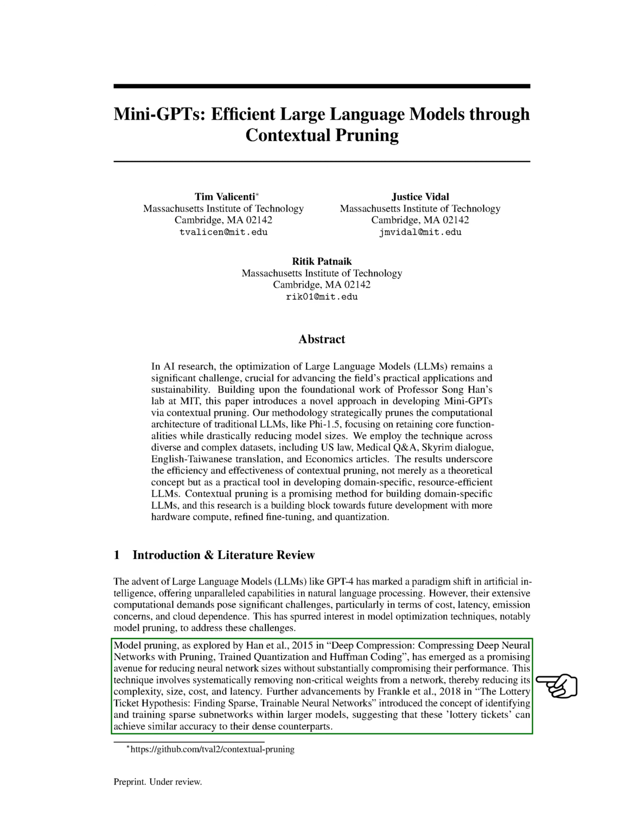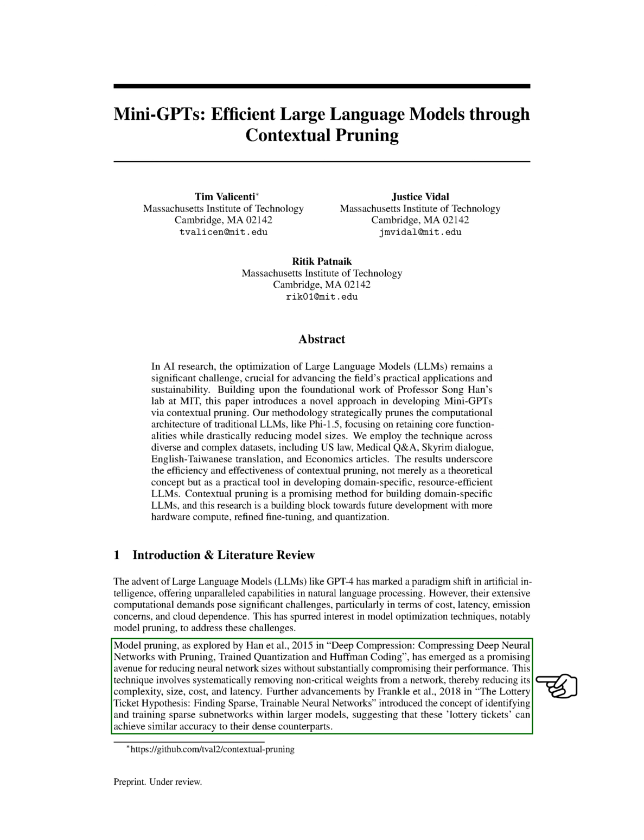Model pruning, as discussed by #1510.00149, in their work titled Deep Compression, Compressing Deep Neural Networks with Pruning, Trained Quantization and Huffman Coding, is a promising method to reduce the size of neural networks without significantly affecting their performance. This method involves systematically eliminating non-essential weights from a network, thereby reducing its complexity, size, cost, and latency.